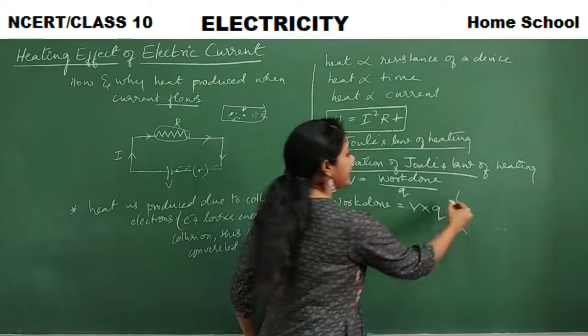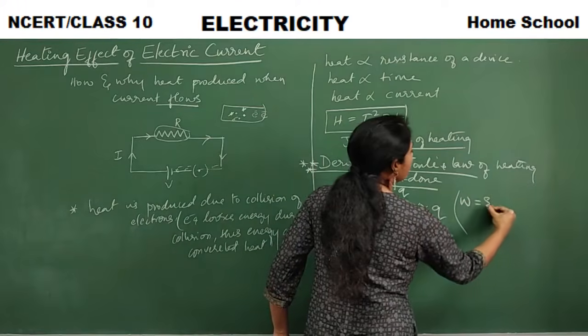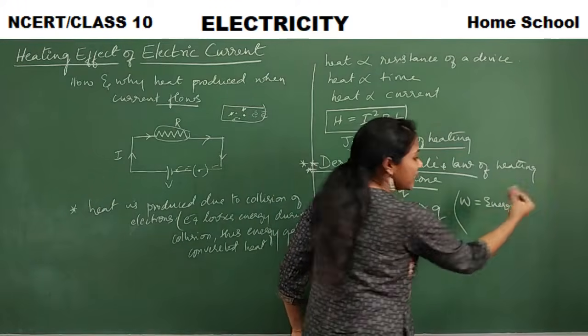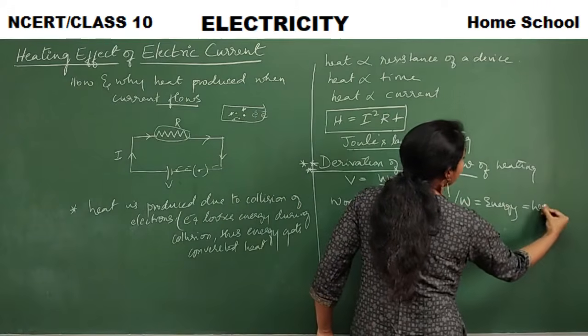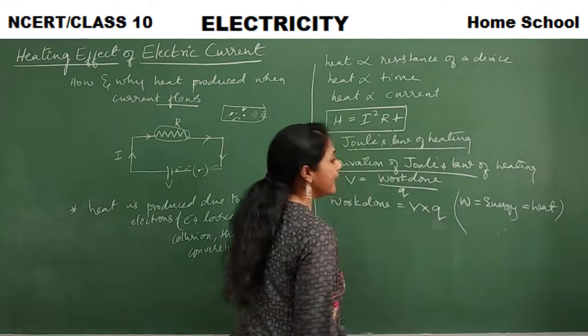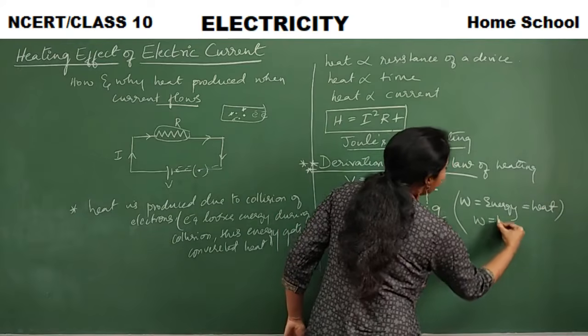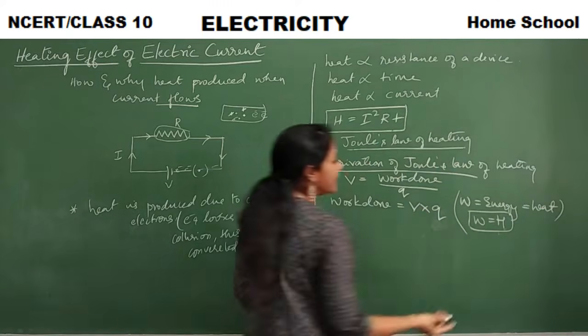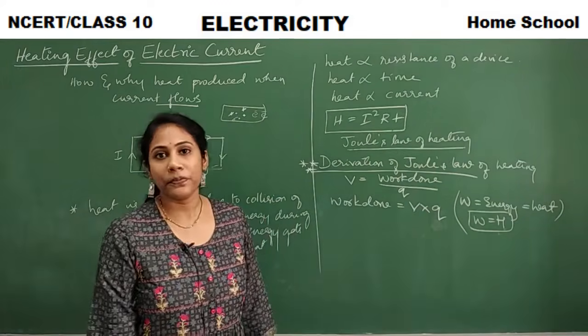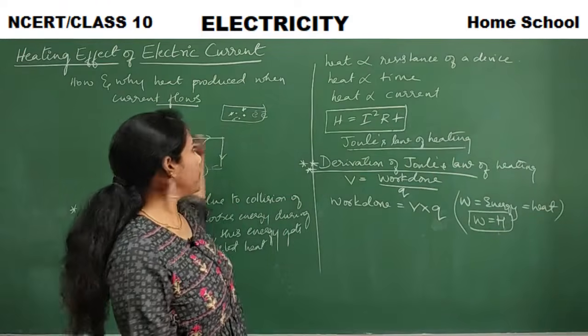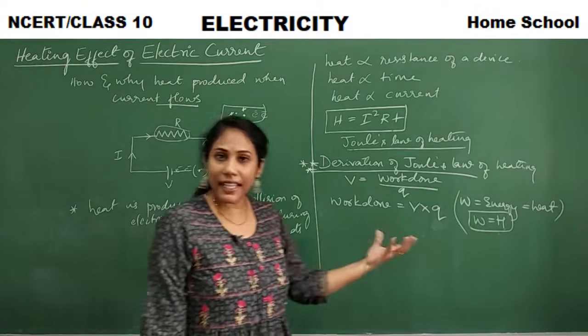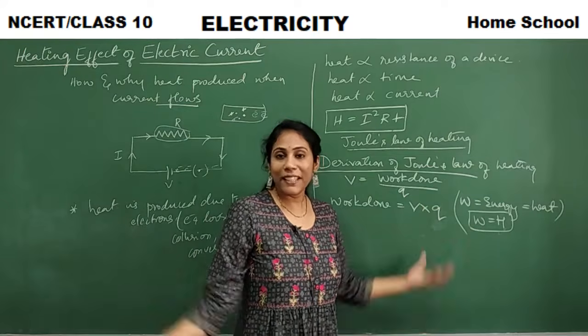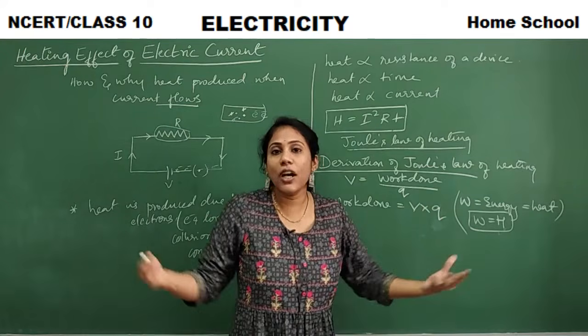So I can write W is equal to energy. Here, about which energy are we talking? Here we are talking about heat. So can I write W is equal to H? Here work done is nothing but heat only, work done to produce heat.